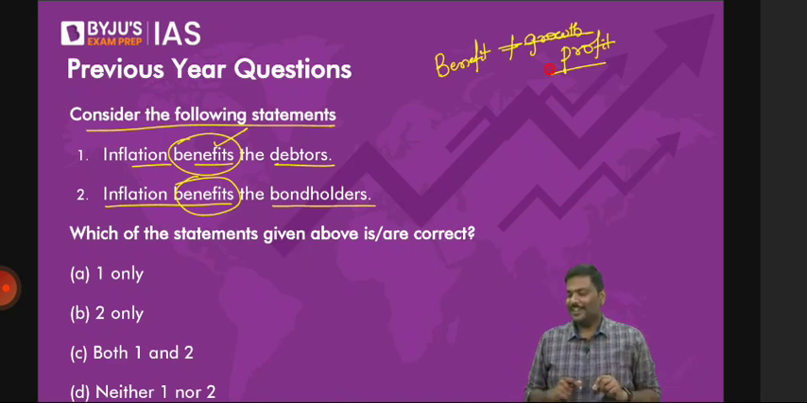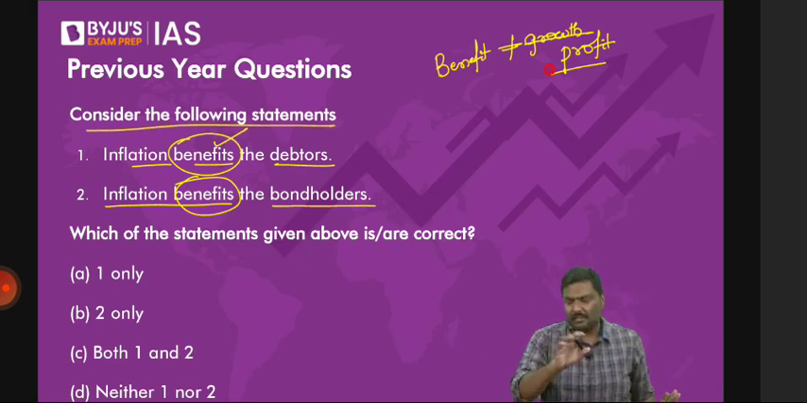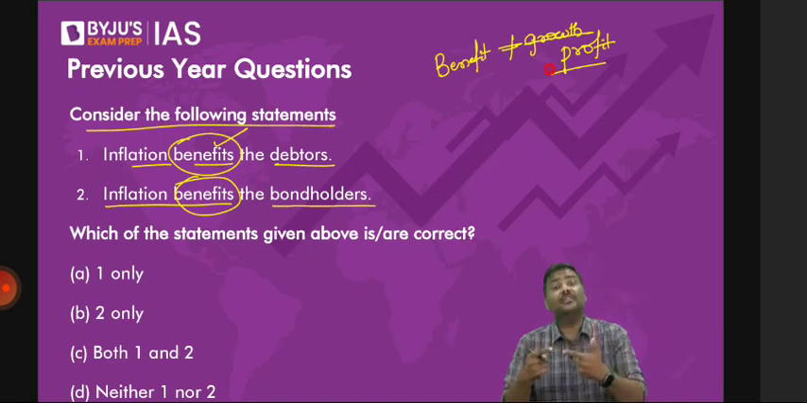So now again, it should be very clear. Benefit is different. Profit is different. So have a look at this. There is inflation in the market. The question is, who is going to get the benefit of inflation? Again, not profit. Who is going to get the benefit of inflation?